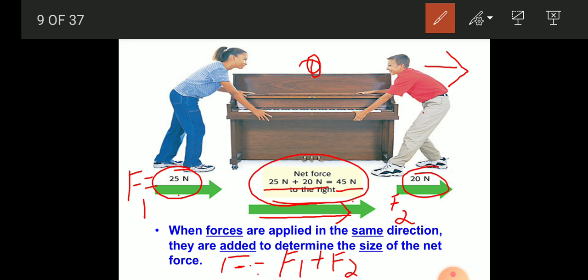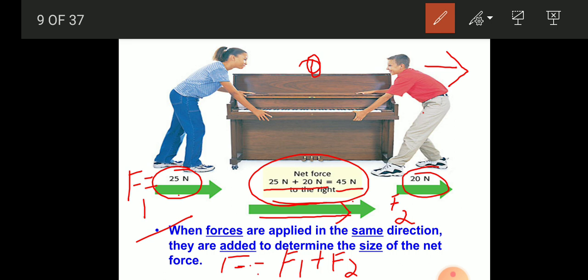Here the forces applied by person A and person B are both in the same direction, towards the right. Therefore the object is also moving towards the right, and the total force gives the net force. So we can conclude that when forces are applied in the same direction, they are added to determine the size of the net force. The net force becomes the sum of the two forces applied on an object.